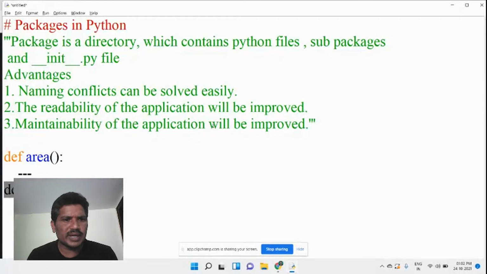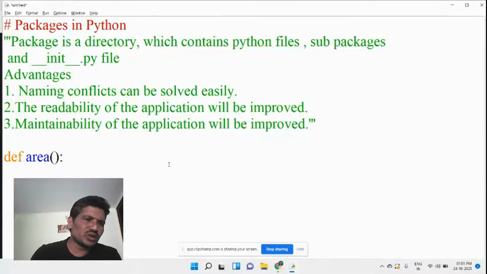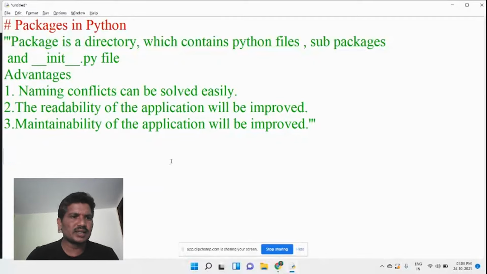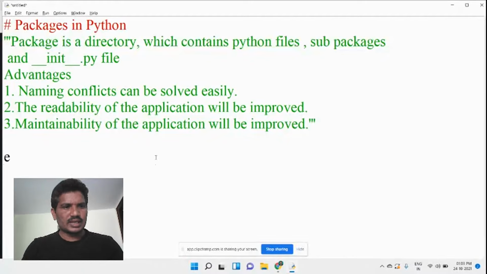Today, how the package should be created, and how do we import the package, I will explain with the help of an example. First of all, I would like to write two modules, two Python files. The two Python files should be saved in the same package. Once the two files have been created in the package, then how do we import those files from outside the package?